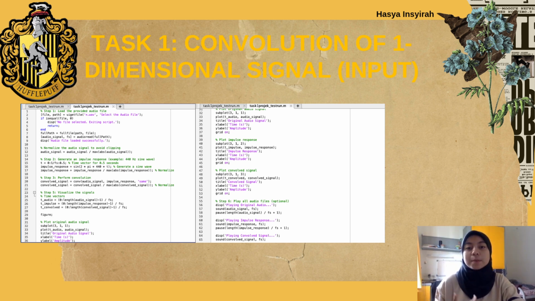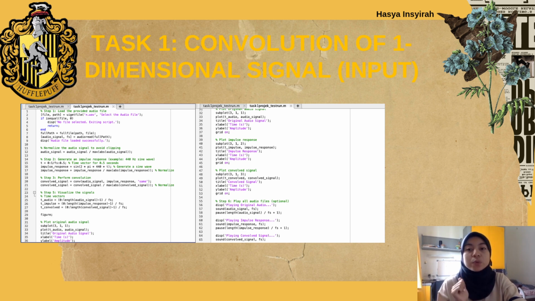This MATLAB code demonstrates the process of audio signal convolution, which combines two signals to produce a modified output. It can be divided into 5 steps. First one, the audio file is loaded using audioread, and then the signal is normalized to prevent clipping.